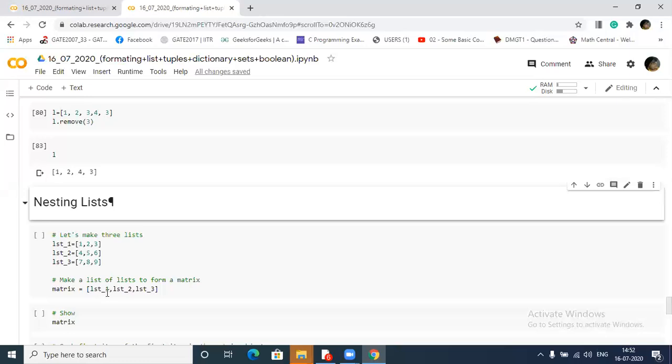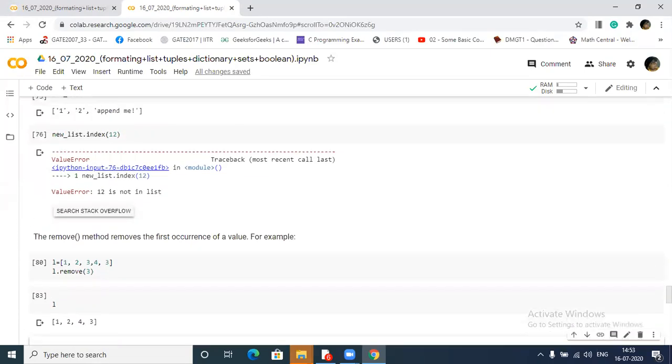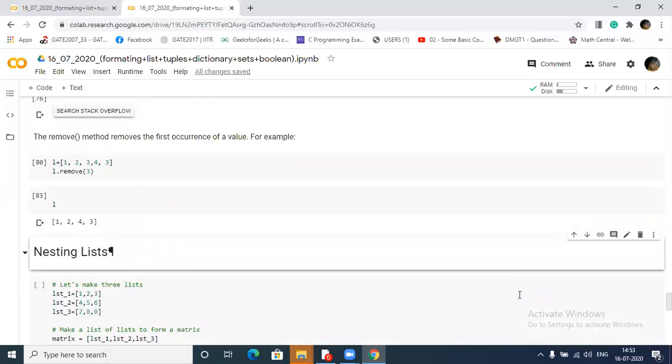Hello, Saket, one question. If we want to remove all the threes, it is only removing the first occurrence. Yeah. If we want to remove all the threes, then for that we have to write some custom function.